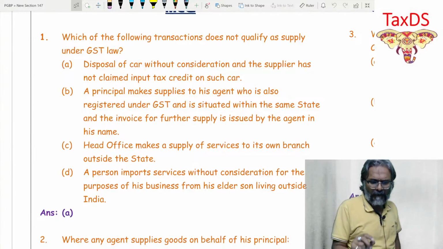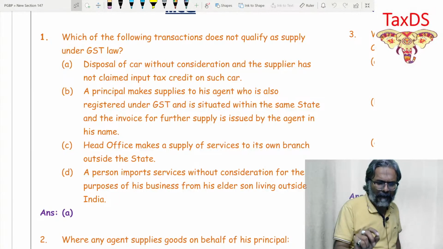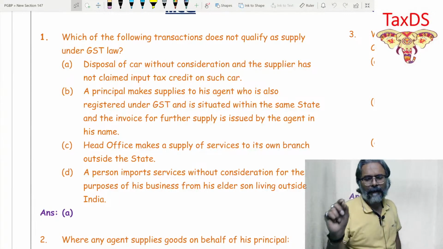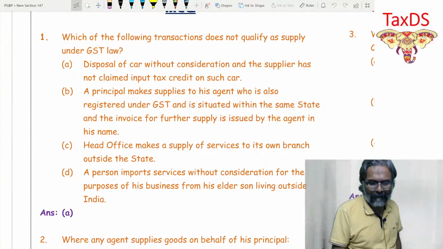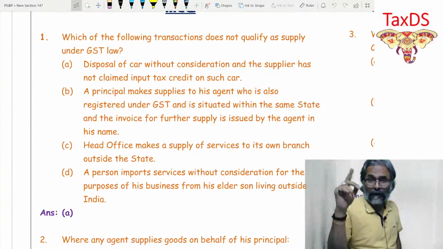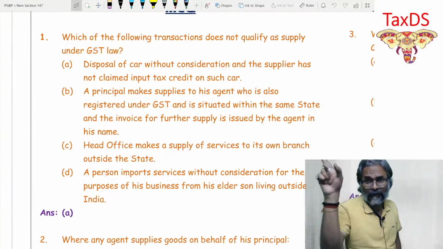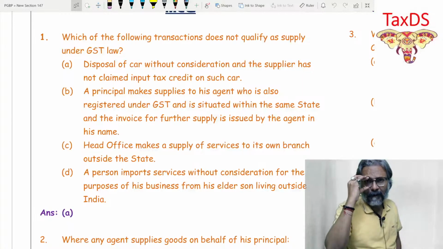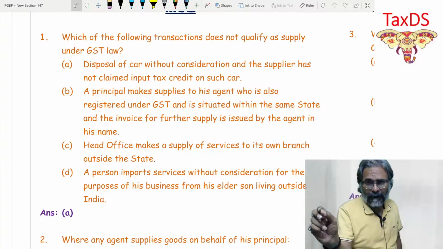Option A: disposal of a car without consideration, where the supplier has not claimed input tax credit on such car. Be careful. Without consideration means 7(1)(c) read with Schedule 1.